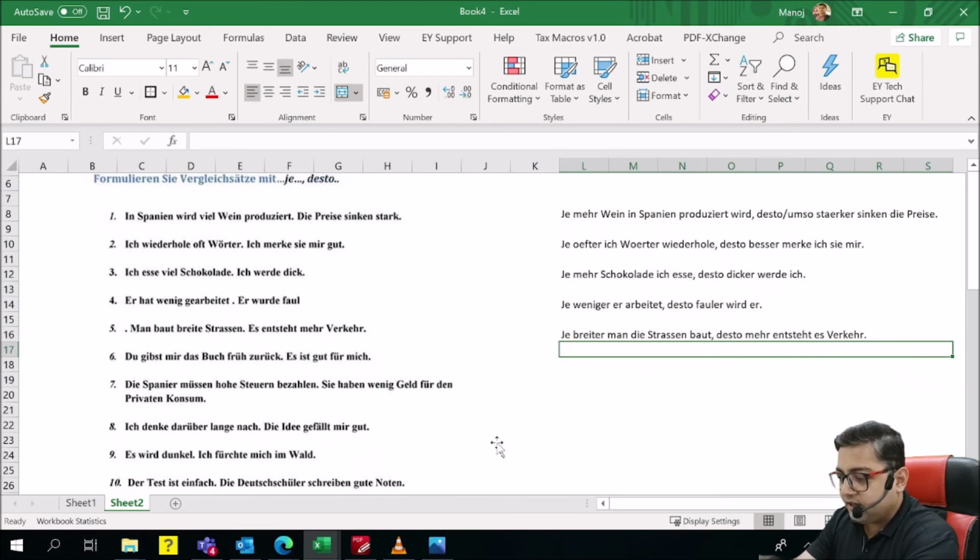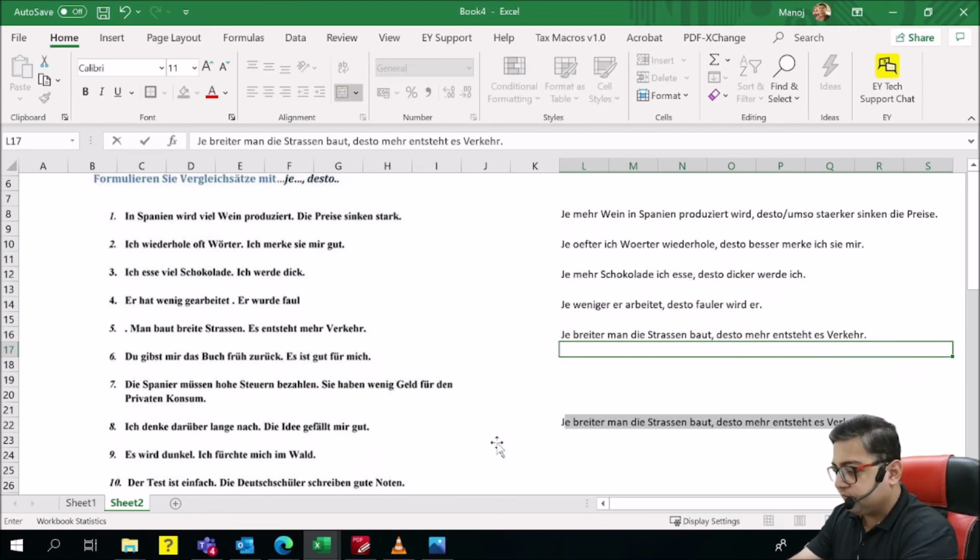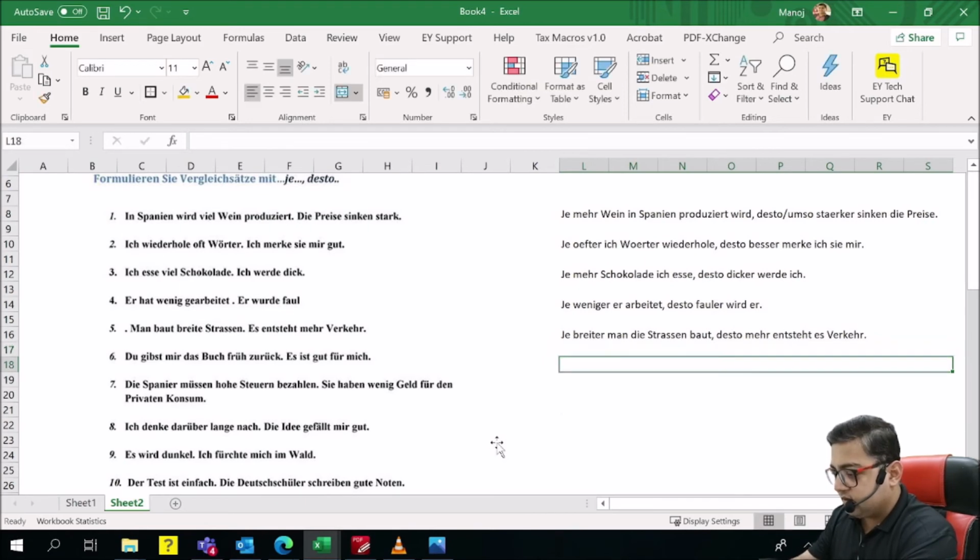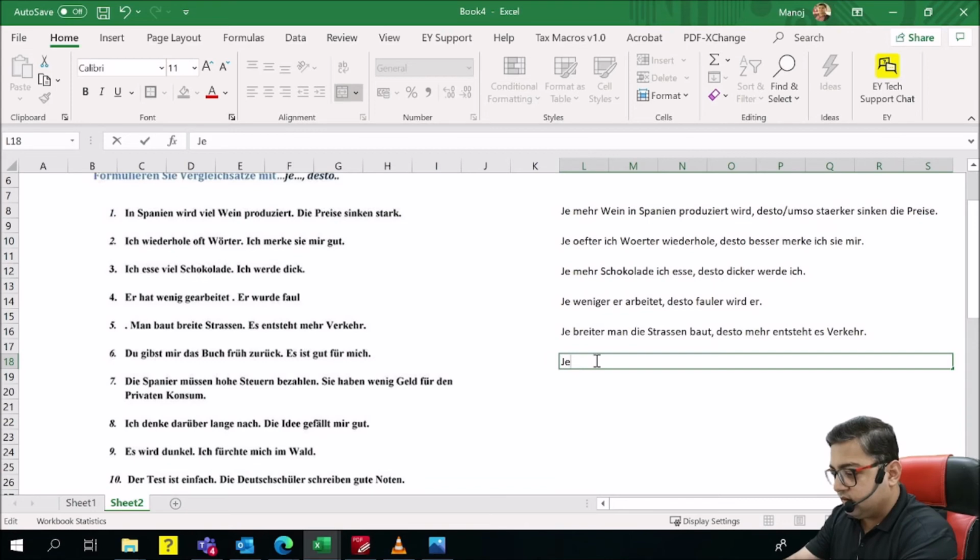Du gibst mir das Buch früh zurück. Es ist gut für mich. Let's say, je früher du mir das Buch zurückgibst, desto besser ist es für mich.